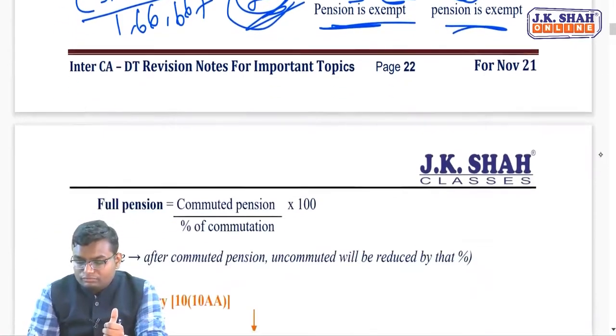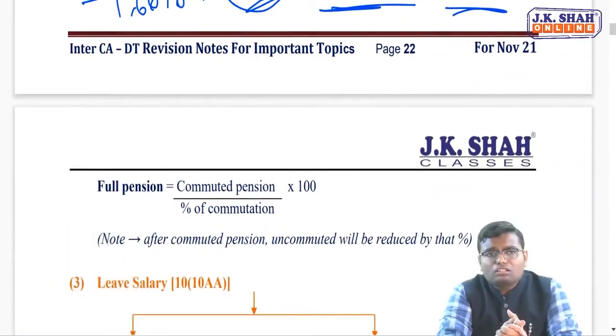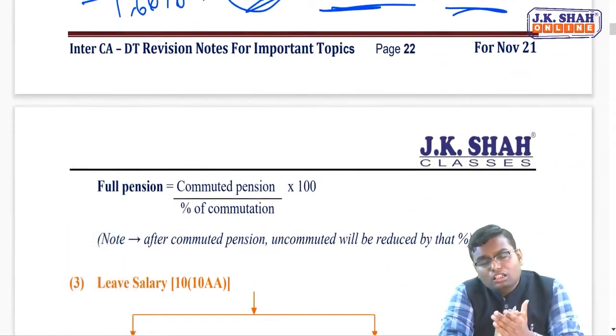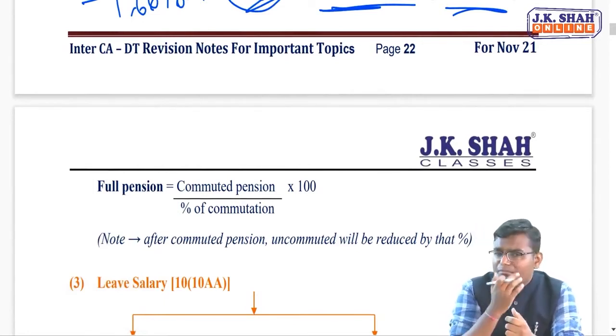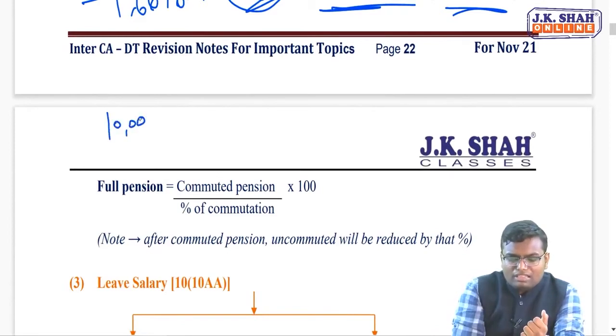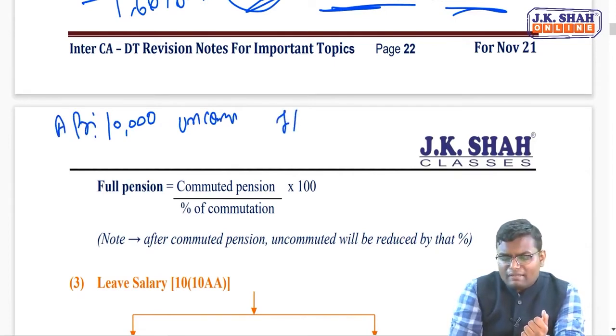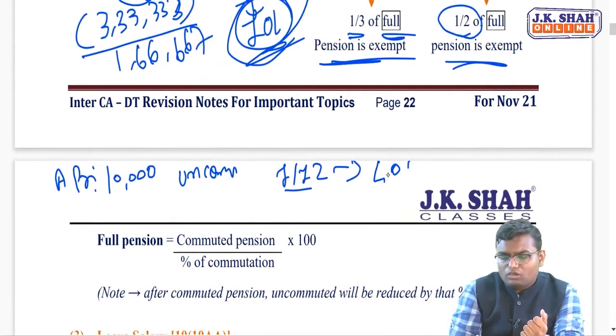One more thing, after you withdraw your commuted pension, your uncommuted pension will be reduced by that percentage automatically. For example, I am receiving 10,000 per month as an uncommuted pension from April. Now suddenly on 1st December, I realized that I want a certain amount, so I withdrew 40% of my total pension at once.